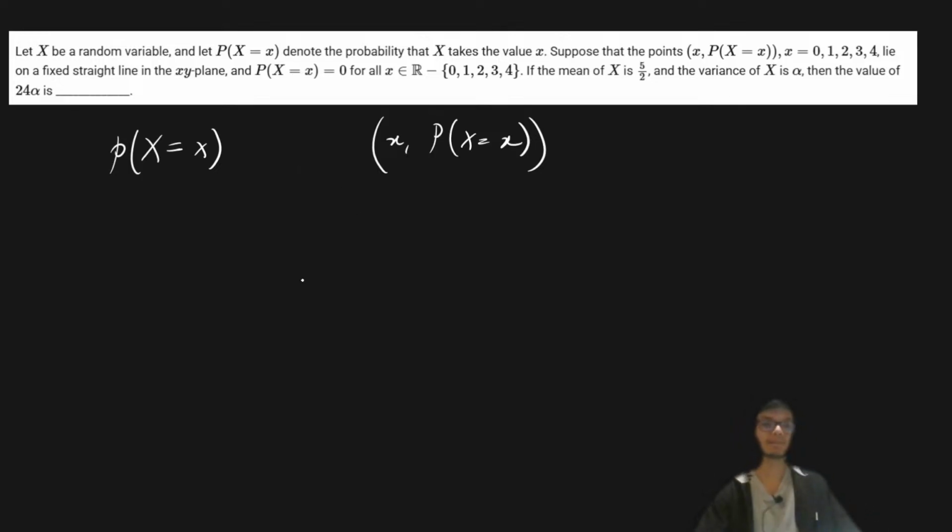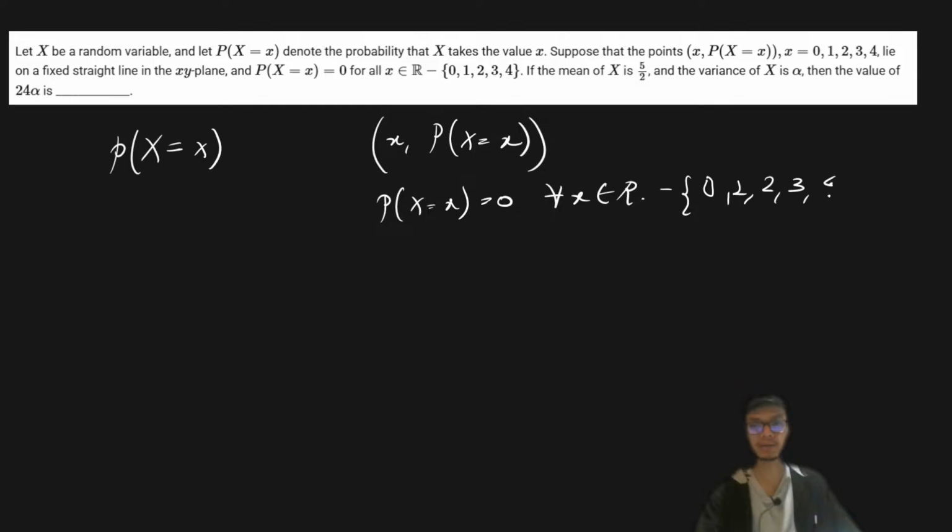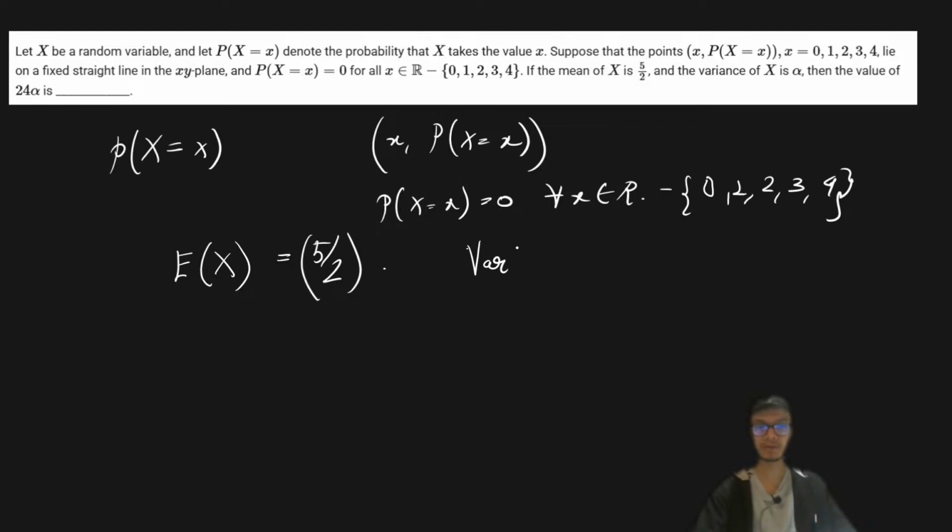Then it says that the probability of X equals x is 0 for all x belonging to real numbers minus the integers 0, 1, 2, 3 and 4. Then the mean, the expected value of X, is given as 5/2, and the variance of X is given as alpha. So we have to find the value of 24 times alpha.